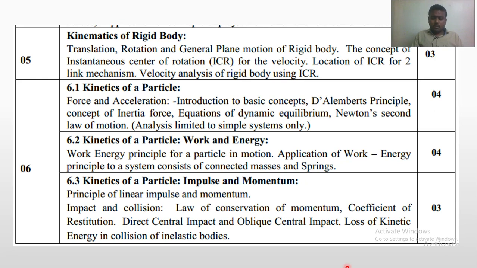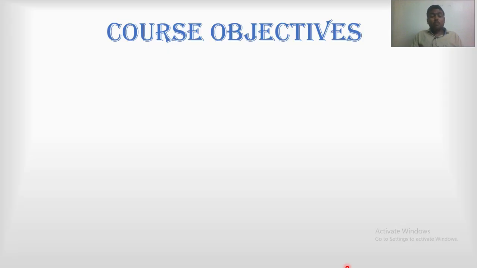Now we'll see the next part. What are the course objectives? Objectives means what you want to achieve at the end of this course. That is your course objective. So the university has set 2 course objectives for your engineering mechanics.